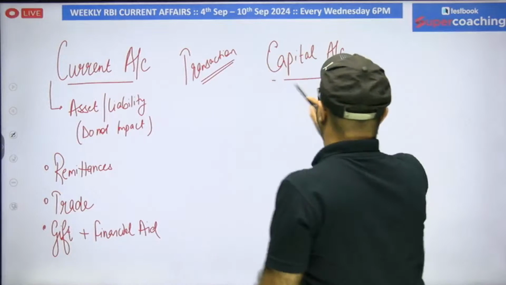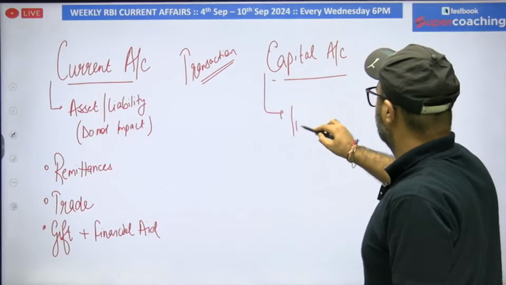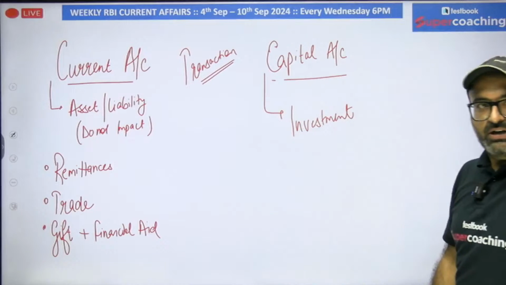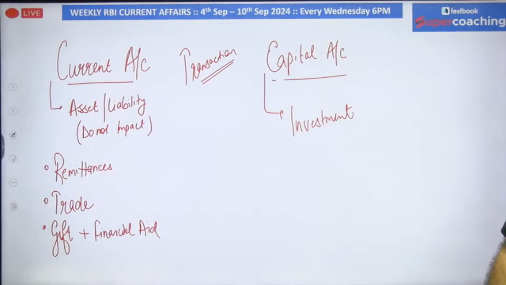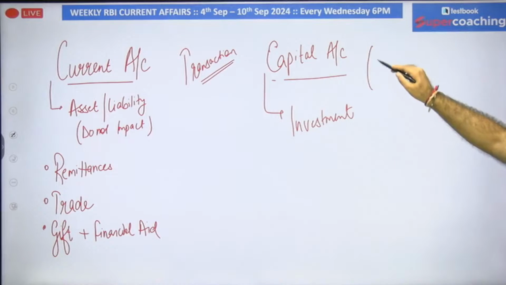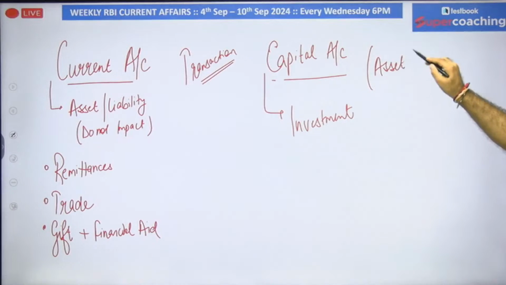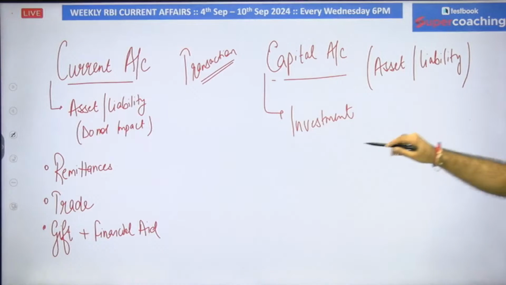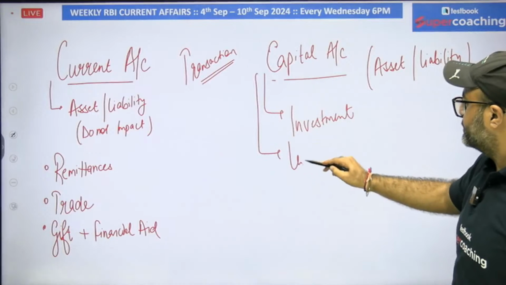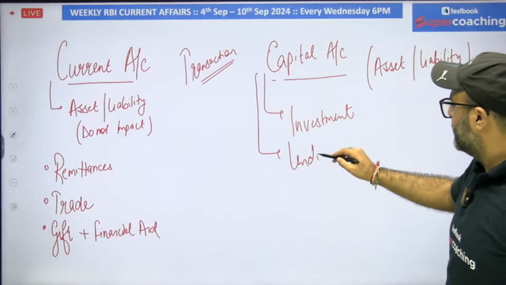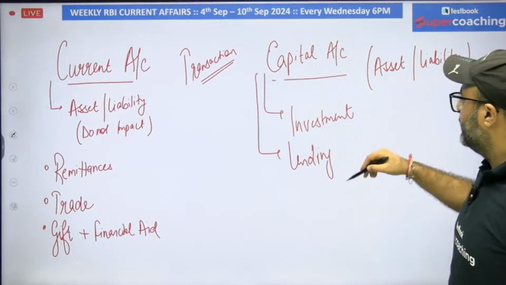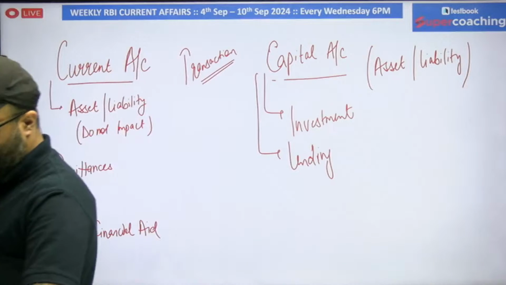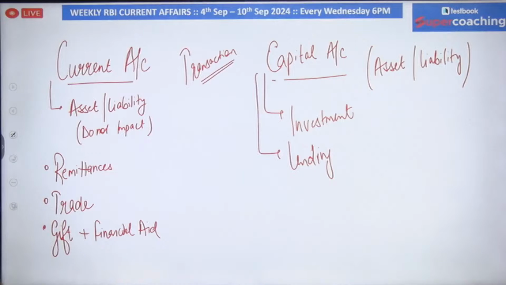In case of capital account, if you are making an investment in a country, for example, you are investing in the US, that amount will be included under the category of capital account, because it will impact the asset or liability, because you are going to purchase an asset outside the nation. If you are lending funds to anyone outside the country, that lending will again be included in the capital account. So category 1, that is authorized dealer category 1, they are allowed.